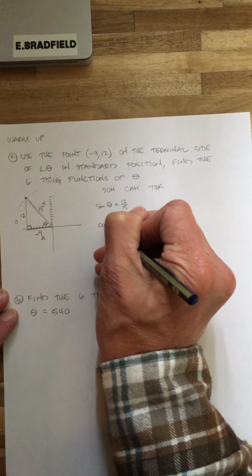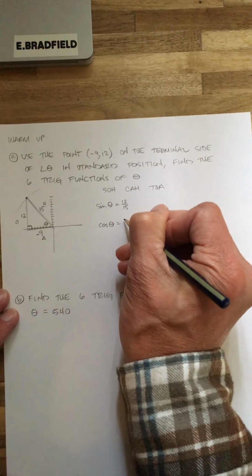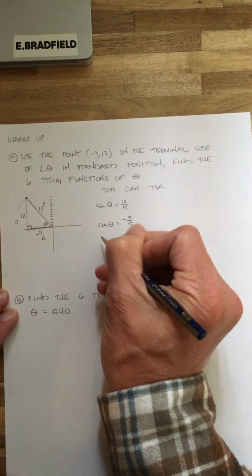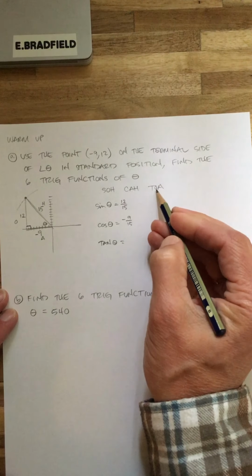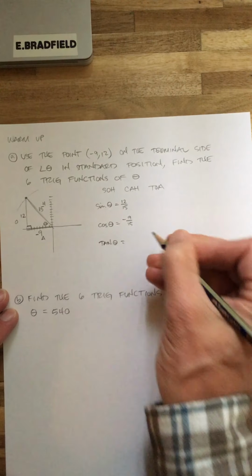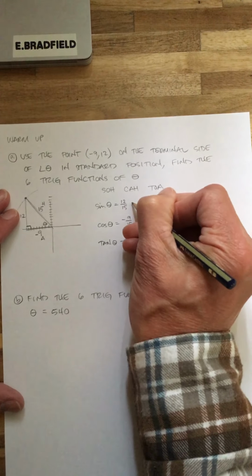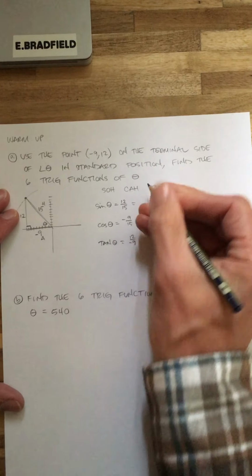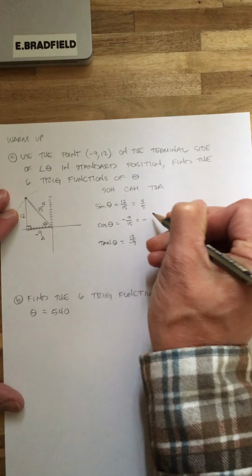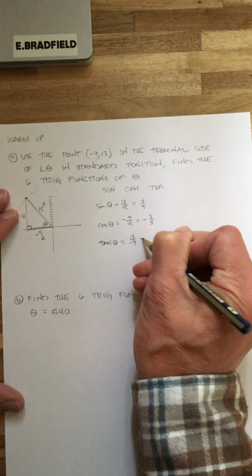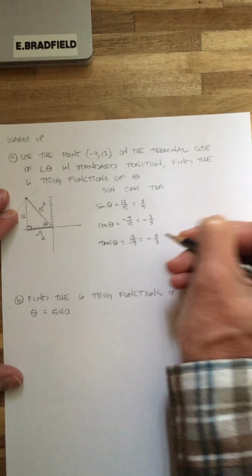Then we want the cosine of theta, and that is adjacent over hypotenuse, so -9 over 15. And then we want the tangent of theta, which is opposite over adjacent, so 12 over -9. The sine reduces to 4/5, the cosine reduces to -3/5, and the tangent reduces to -4/3.